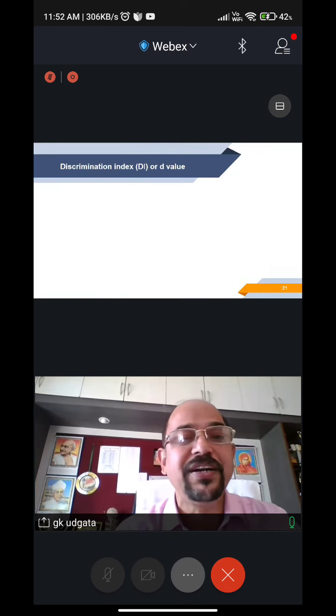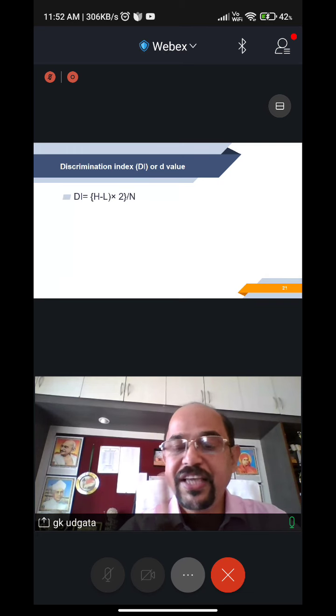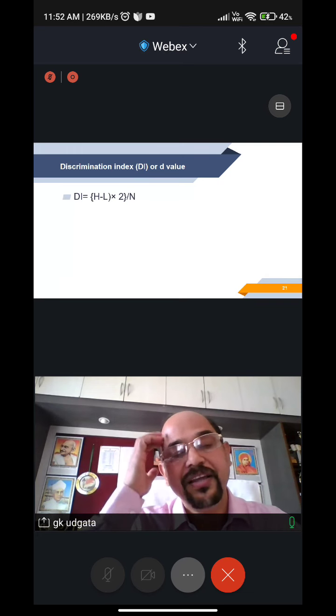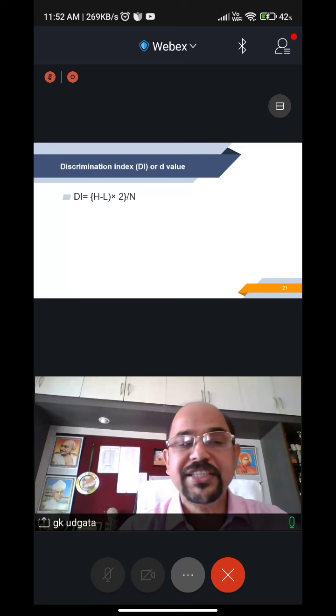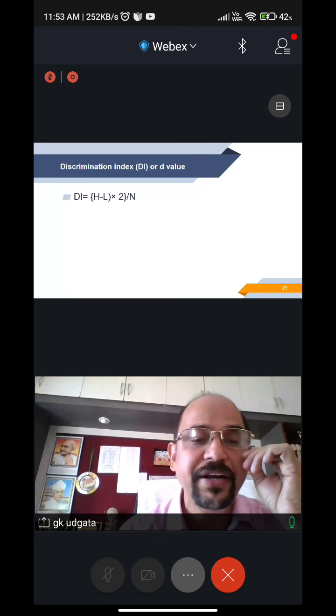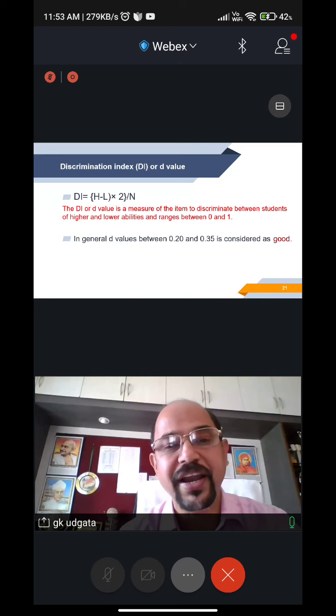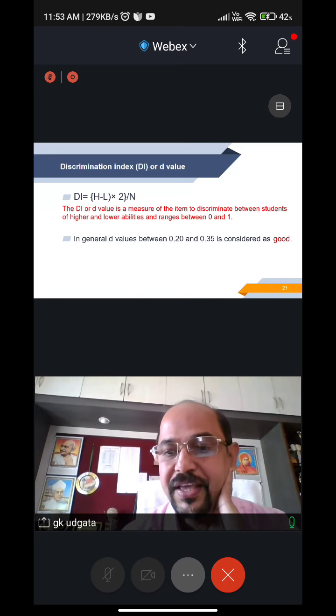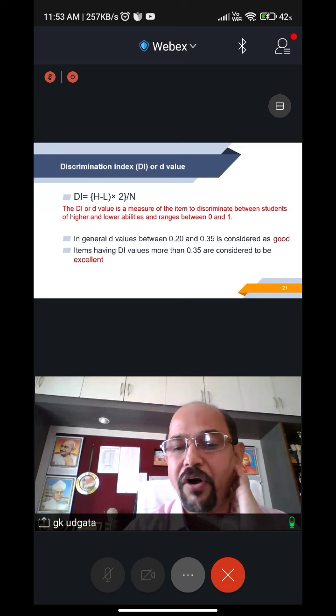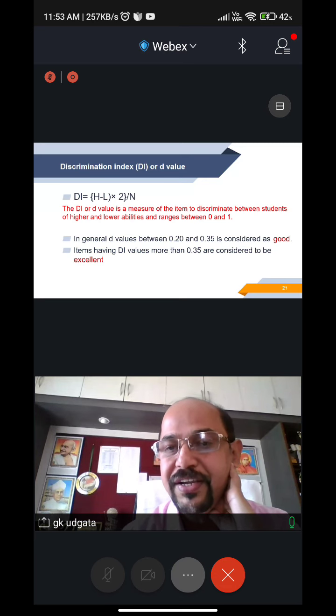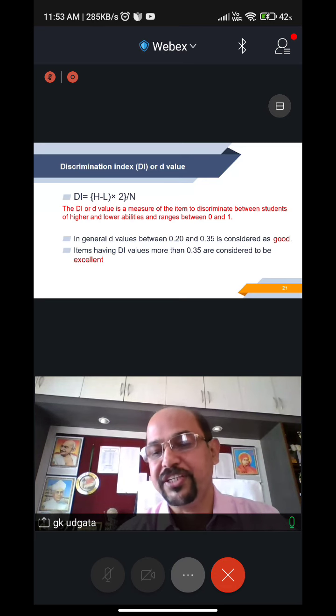Then coming to the next one, discrimination index. With the same values of H and L, you can use this formula: H minus L multiplied by 2, whole divided by N. This will range between 0 and 1. If it is between 0.2 and 0.35, it is considered a good question.